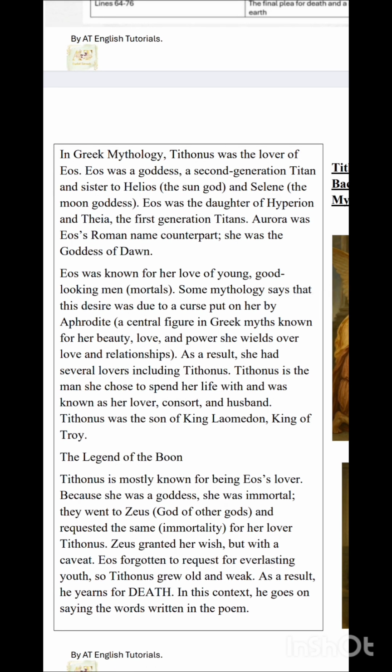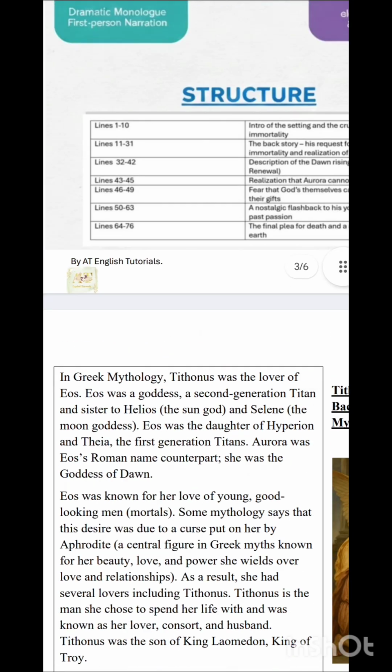Also, you should know when Tithonus became very feeble, feeble is weak, very old and weak, Aurora changed him into a grasshopper. Just so you know, it's not of so much use, but for your curiosity I'm telling.